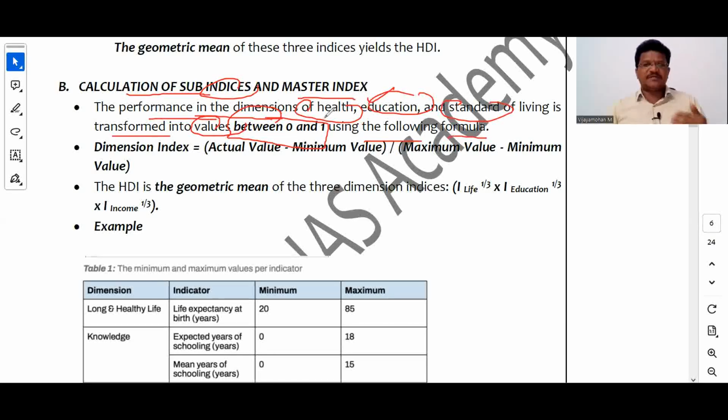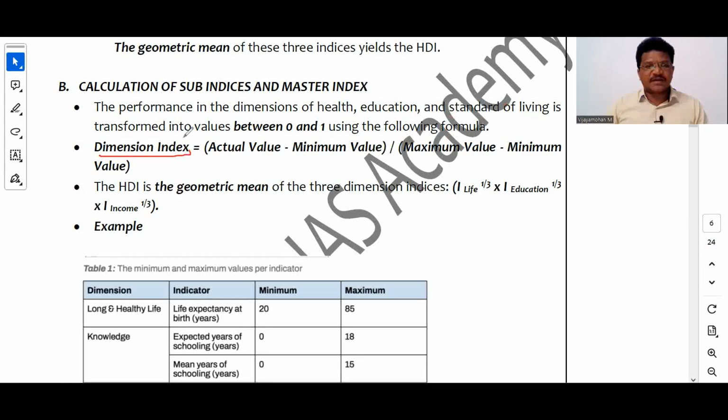So first we take these dimensions and calculate the index, and using one dimension index formula we make it range between 0 and 1. So they designed the dimension index so that it comes between 0 and 1. So what is the formula for that dimension index? Basically it is a ratio.